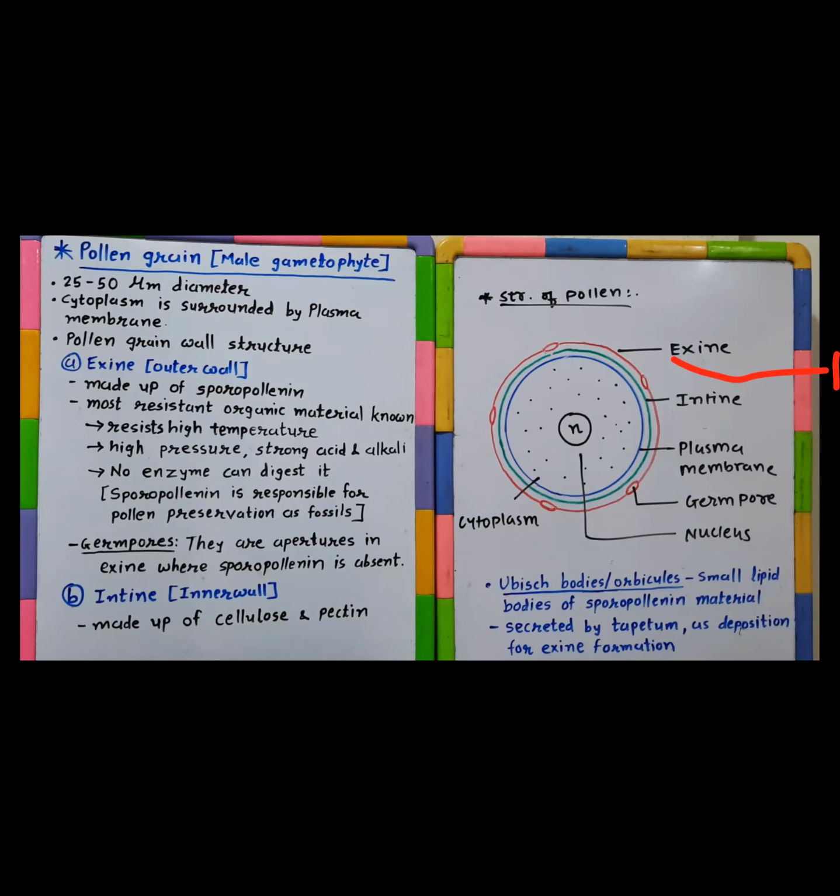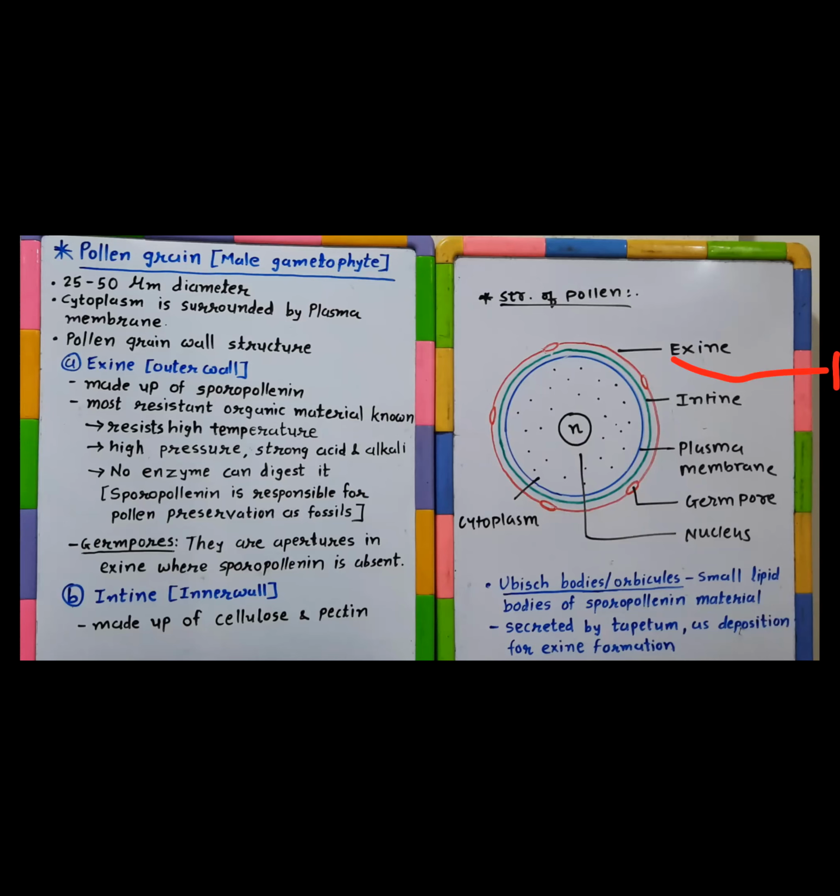All things can undergo degradation. Even chitin, a very hard material, can undergo degradation. Chitin is an organic material, so it can also undergo degradation. But there is a chitinase enzyme available in the living world which can do so. As far as sporopollenin is concerned, so far no enzyme is found that can carry out its degradation, its digestion. So the sporopollenin is a non-decomposable, non-degradable material. Damage भी नहीं होता है उसको.